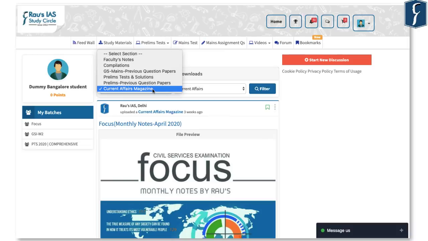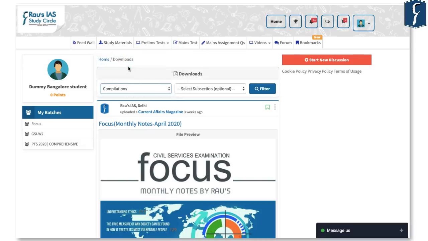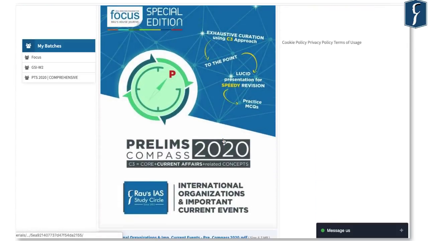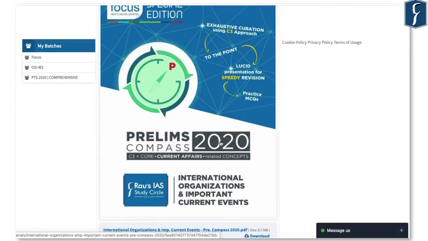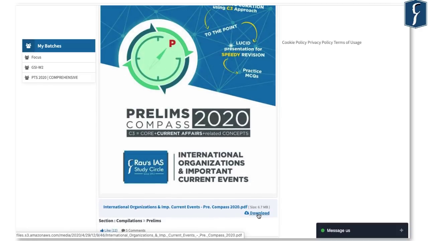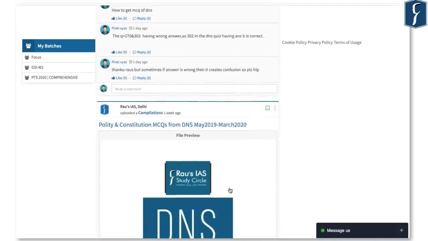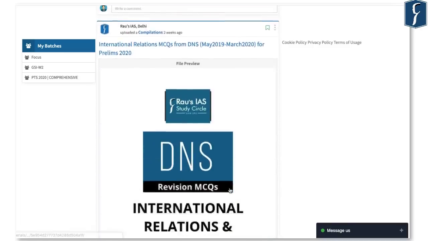Now you may also ask how to find the Prelims Compass booklet. In this case, you have to go to compilations, select the subsection as Prelims and apply the filter. The moment you apply it, you can see the latest version of Prelims Compass 2020. Many of you have been asking about international organizations and important current events, and this book is available. At the same time, you can see that at the bottom there is a button to download the magazine, and you can see all other magazines and multiple choice questions from the DNS listed in this column.